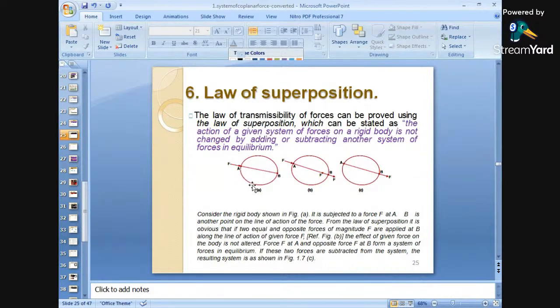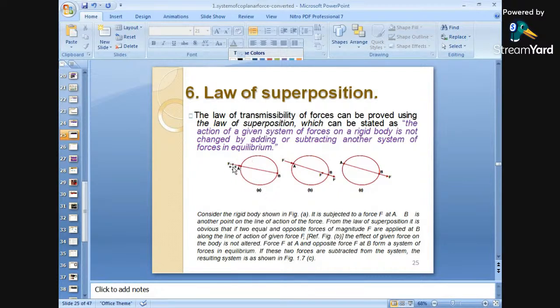That means some forces are added or some forces are subtracted, so there is no change in the effect on the body. Okay? So when forces have been added or subtracted, there is no change on the body as such. This is nothing but the law of superposition.